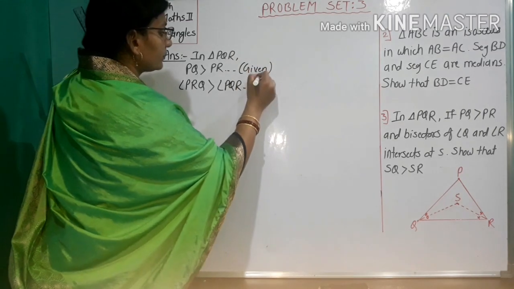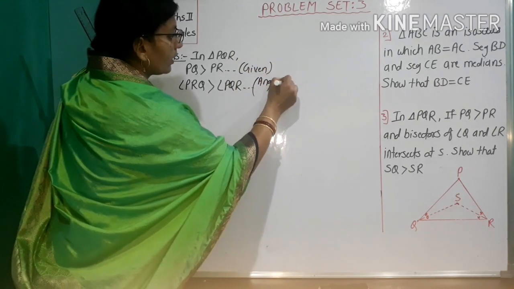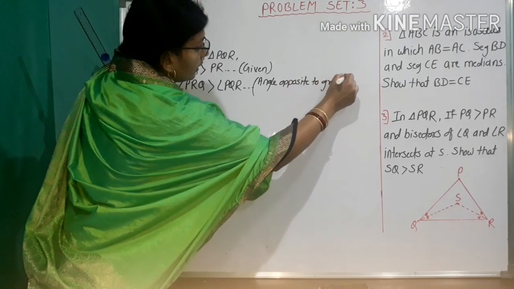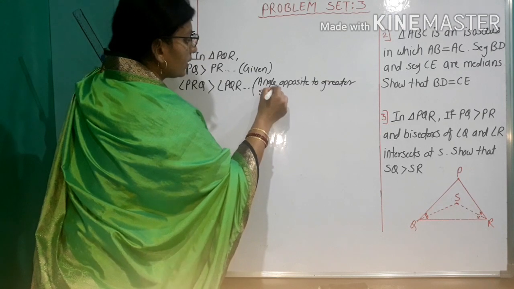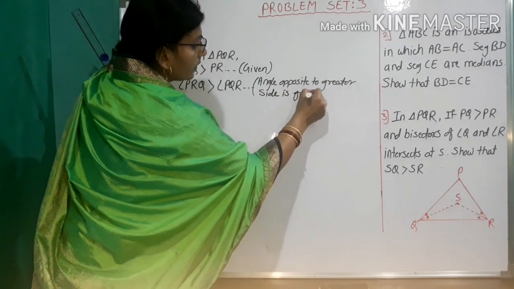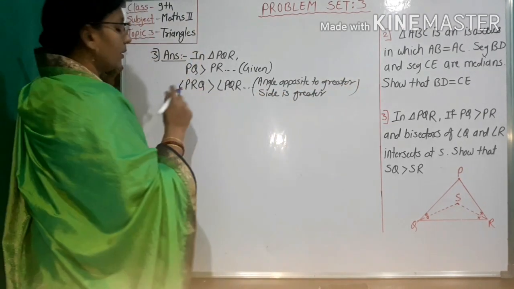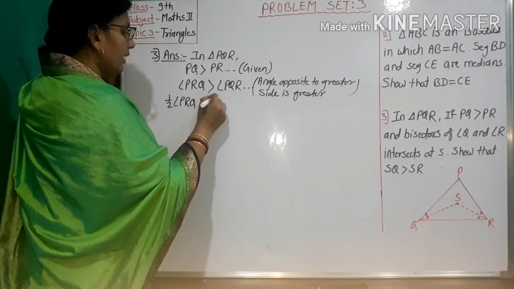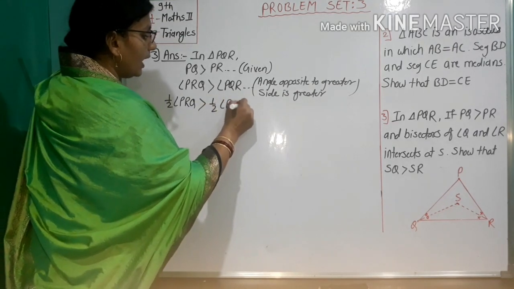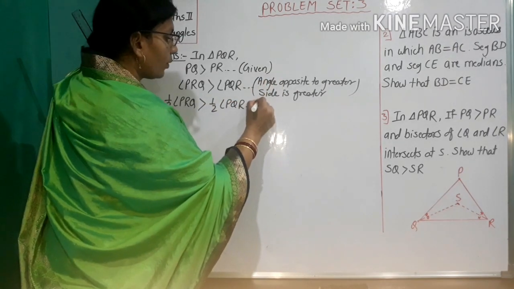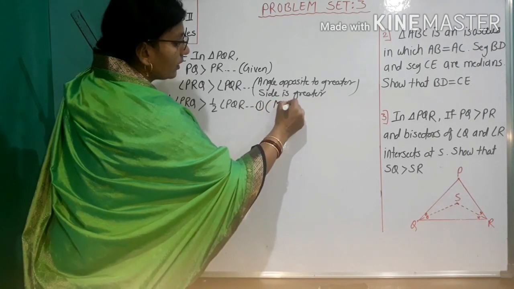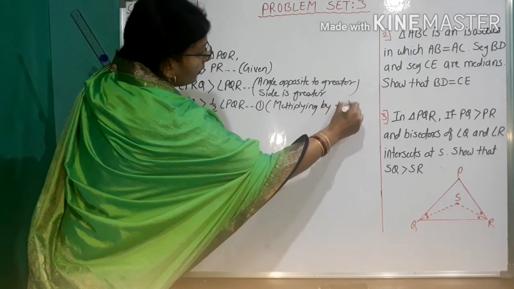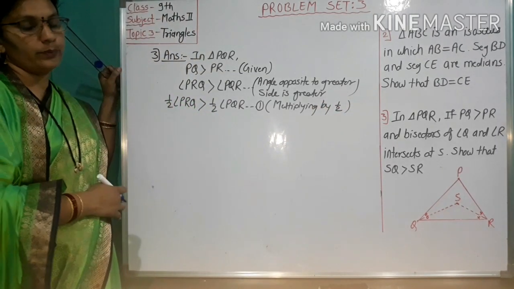Reason: angle opposite to the greater side is greater. Multiplying this by 1 by 2, 1 by 2 angle PRQ is greater than 1 by 2 angle PQR. Number 1. Reason: multiplying by 1 by 2.